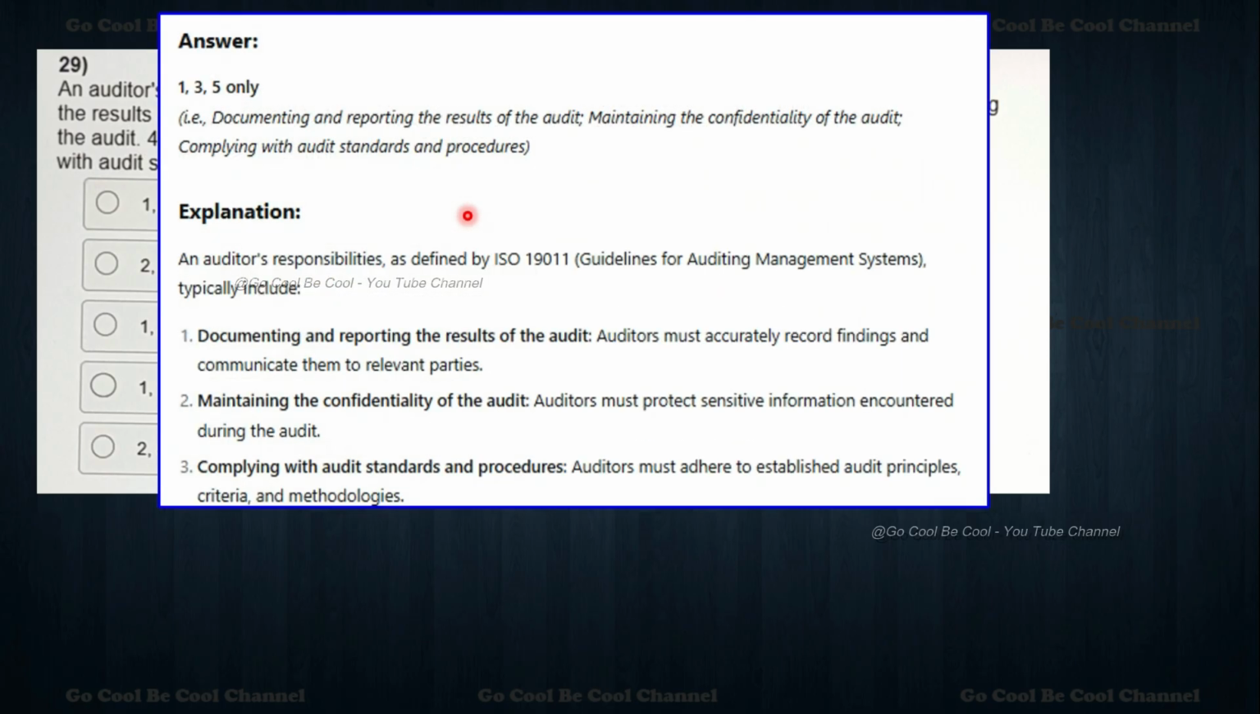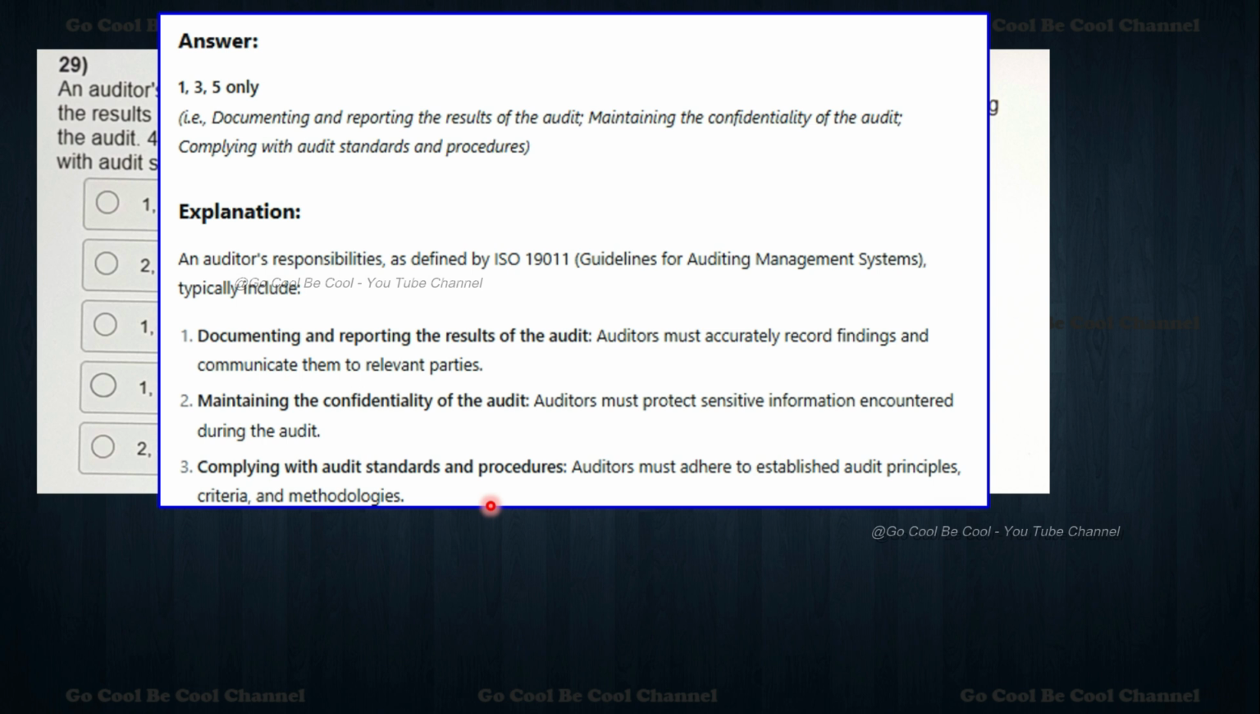It's supposed to be 1, 3, and 5 only. See, the auditor's responsibility: what are we supposed to do? Documenting and then reporting the results of the audit, maintaining the confidentiality of the audit, complying with the audit standards and procedures, in line with the QMS 9K. An auditor's responsibility as defined by ISO 19011, the guidelines for auditing management systems, typically includes documenting and then reporting the results of the audit, maintaining the confidentiality of the audit, and then complying with the audit standards and procedures.